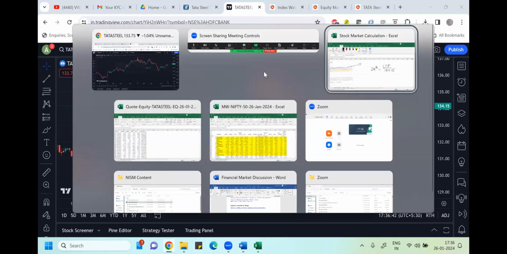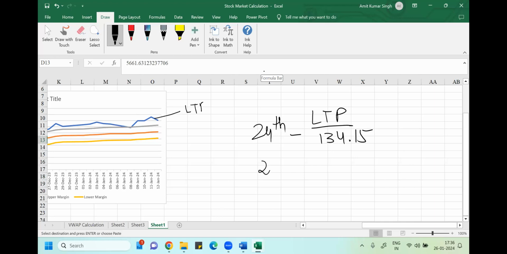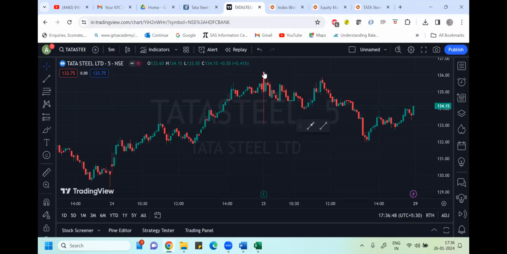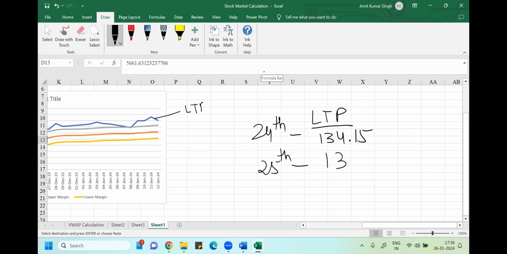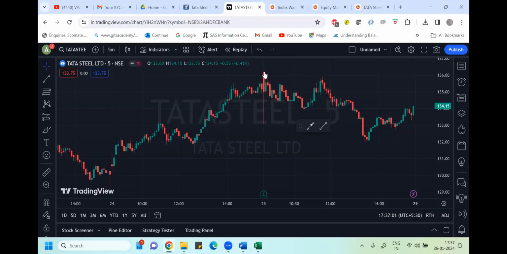136.30 was the opening. It was a gap up on the 25th. It opened with a gap up of 136.20. So whenever you see a gap up possibility in the market, definitely you have to wait for the selling signal to be generated.